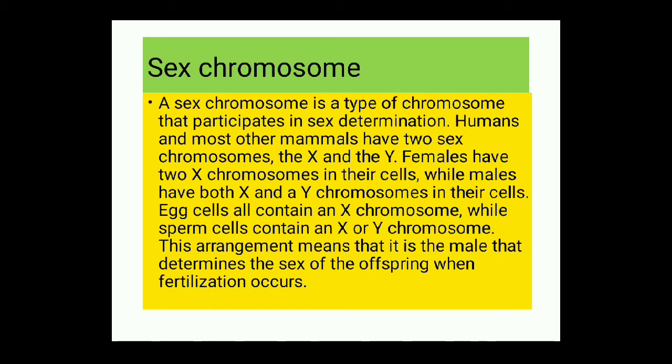This arrangement means the male determines the sex of an individual, because the female carries only X chromosome in their egg or in their body. So the female can only give X chromosome during the time of fertilization, and the female is not participating in determining the sex of an individual.